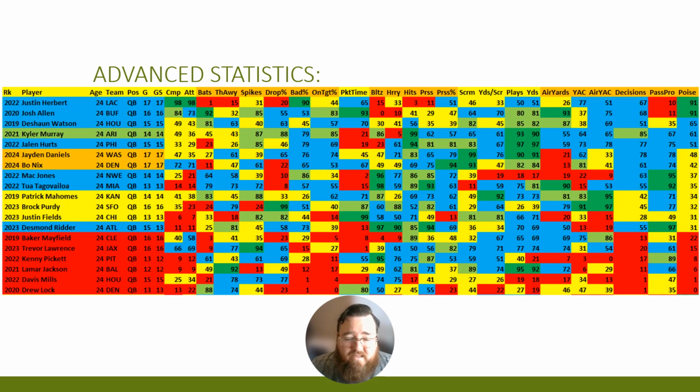Based on his advanced statistics, Bo Nix did well in terms of a lot of different things. His bad throw percentage wasn't that terrible. His on-target percentage was about 53 out of 100, which is average. Those are exactly the types of numbers that you want to see. Of course, his pass protection was pretty decent, as I mentioned before. His sack percentage wasn't that bad. Pressure percentage was 94 out of 100, which is fantastic,